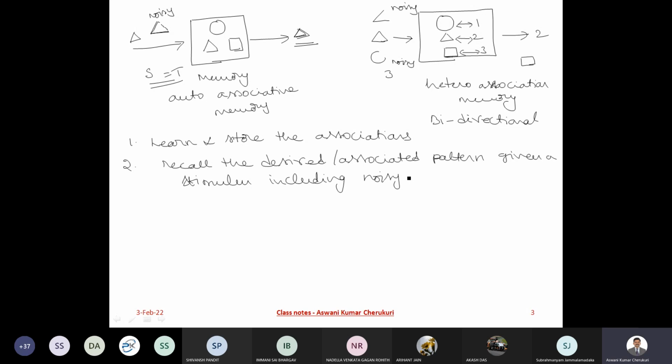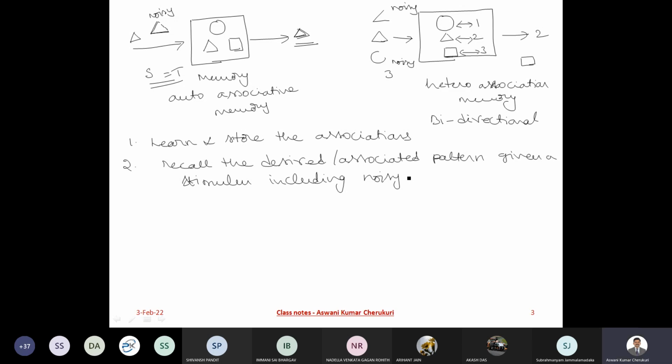Now, what is heteroassociation? You got a very good doubt. Look at the heteroassociation. There, I am associating my triangle with another pattern called 2, which is a different pattern. My pattern vector is totally different. You are thinking my stimulus is a noisy stimulus, so why am I calling it auto-association? The reason is that you are storing and recalling the same pattern.